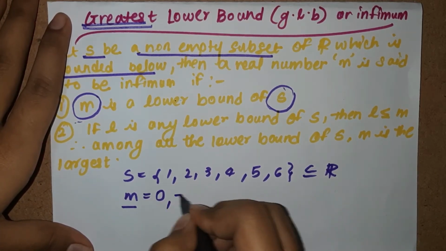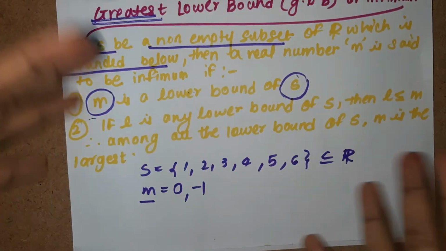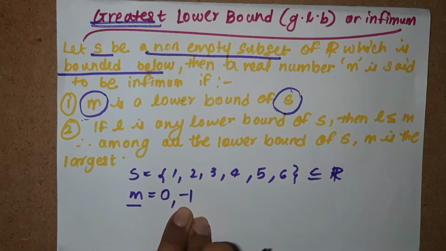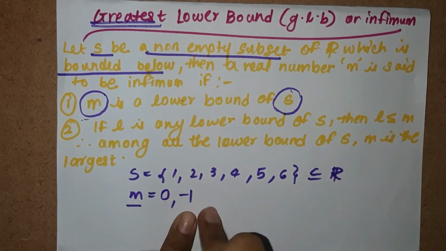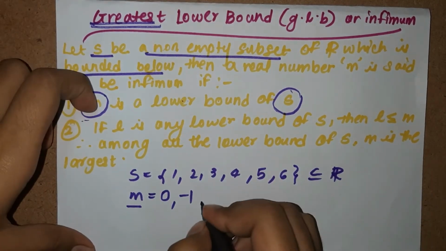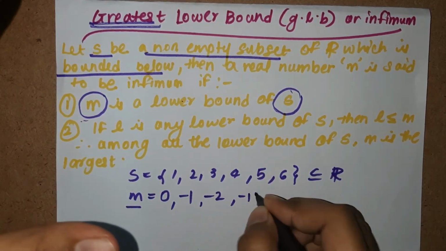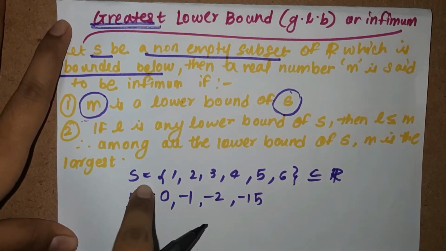Now can we see -1? Is -1 smaller than all of these numbers? It is, right? So does -1 become a lower bound of S? It becomes, right? Let us see -2. Let's see -15. So -15 is less than all these elements, right?